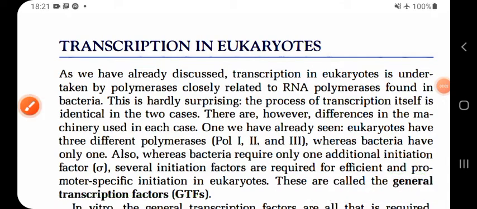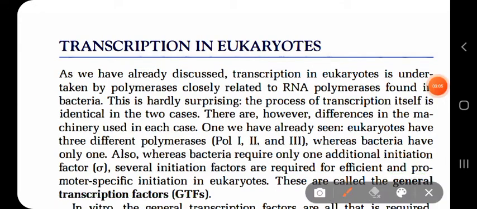These general transcription factors, also called GTF, are required for efficient and promoter specific initiation of transcription in eukaryotes. In simple words, in my own words, they help in promoter binding.